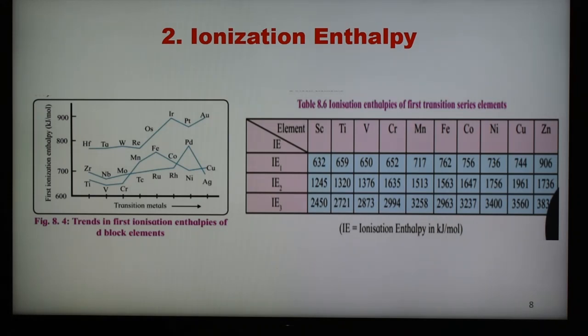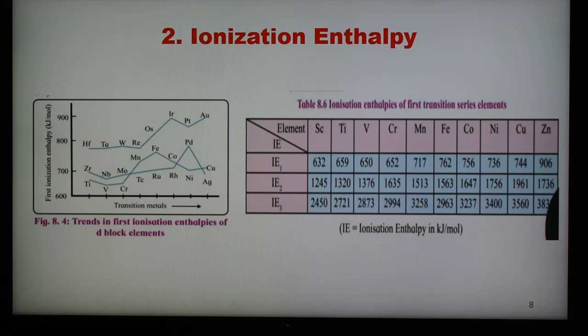These values are also shown in the table, and the magnitude of ionization energy gives an idea about the energy required to raise the metal to a particular oxidation state, and from the knowledge of ionization energy of the metal, it is possible to know the relative stabilities of the various oxidation states.